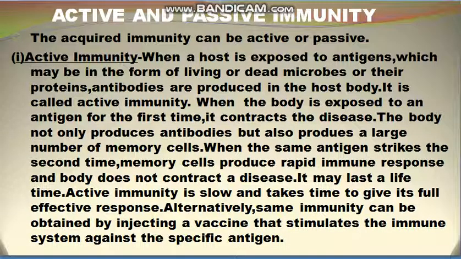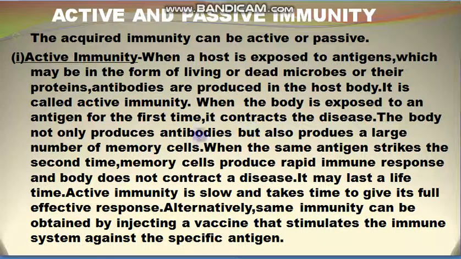So now comes active and passive immunity. Now the acquired immunity can be active or passive. First of all, there is active immunity. When a host is exposed to an antigen, which may be in the form of living or dead microbes or their proteins, antibodies are produced in the host body. It is known as active immunity.